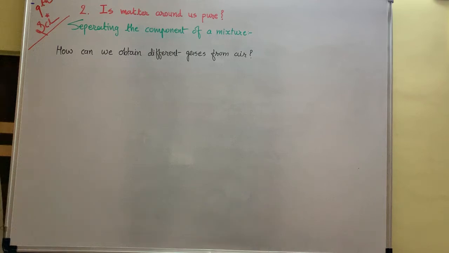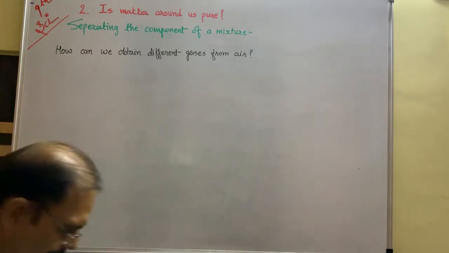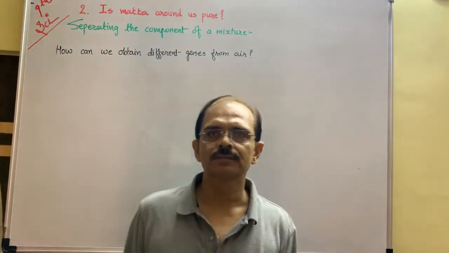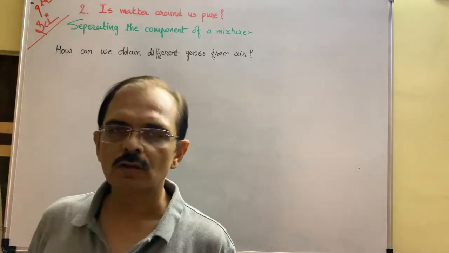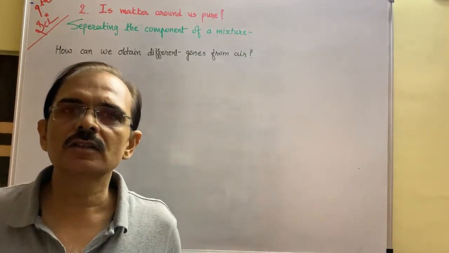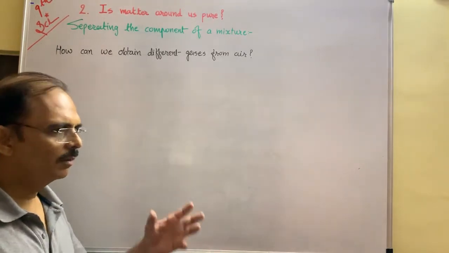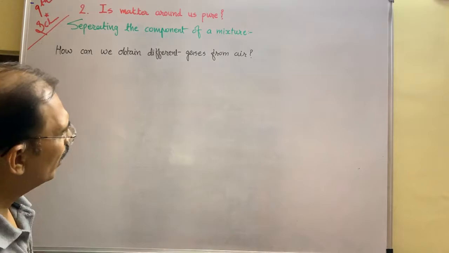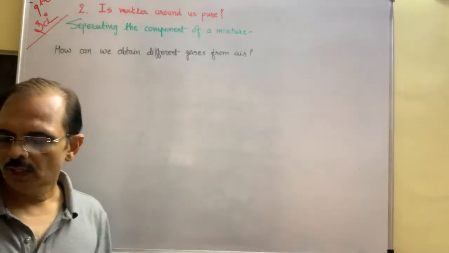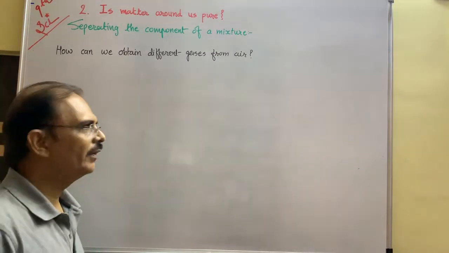Now the new question: how can we obtain different gases from air? You know that air is called a mixture. Many components are there in the air. Suppose you want to obtain oxygen or liquid oxygen from this mixture of air. Then first you have to do what? First convert this air into liquid air.